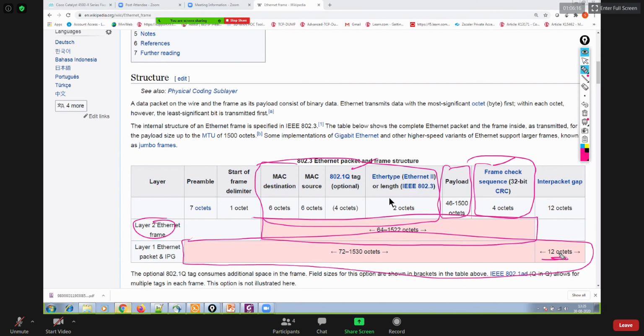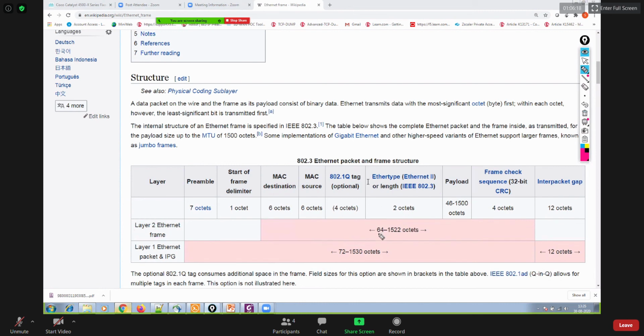Okay. The minimum size of an Ethernet frame can be 64 bytes. The minimum size of a layer 1 frame can be 72 bytes and maximum 1530. And at layer 2, maximum it can be 1522. At layer 3, as I said, the minimum size of the packet can be 46 bytes and the maximum can be 1500, because by default your MTU size is 1500. That's why. So when it comes to the frame, it's a layer 2 Ethernet frame, and also it is known as a layer 1 Ethernet packet.